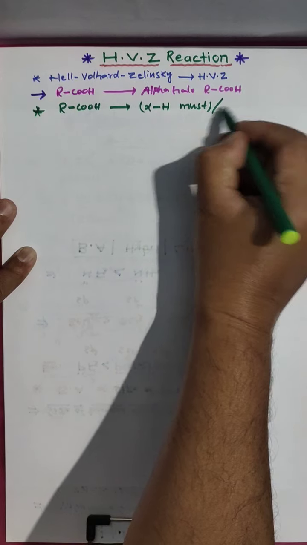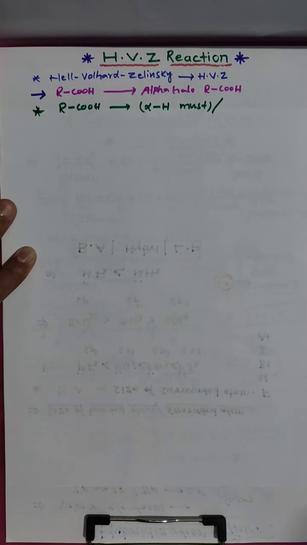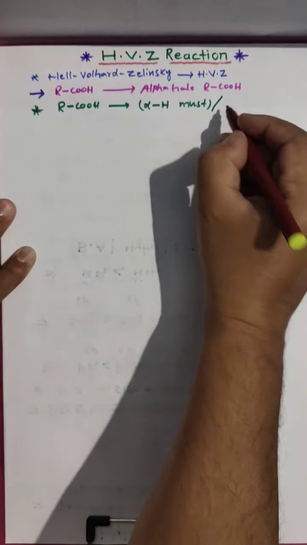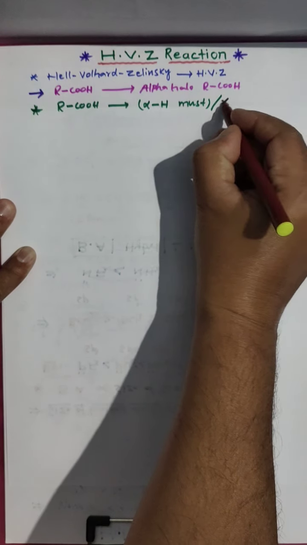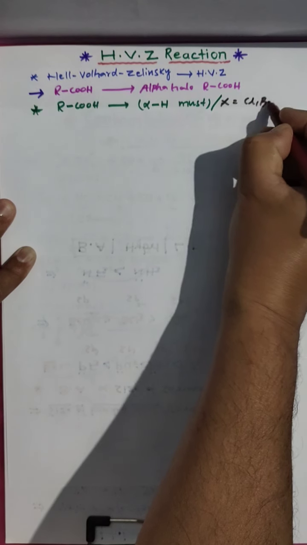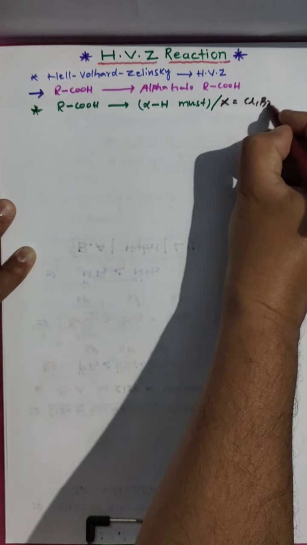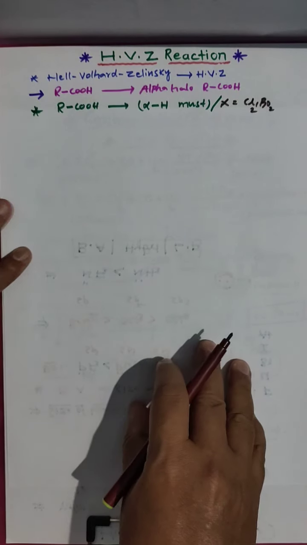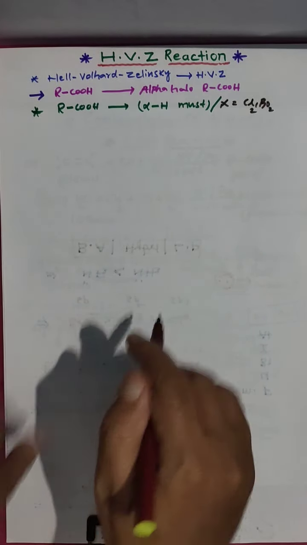And the halogen we have to take here should be chlorine or bromine. Clear? Cl2, Br2. You should not take fluorine and iodine.